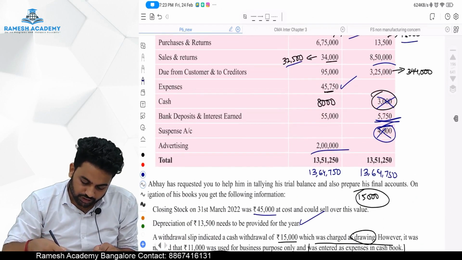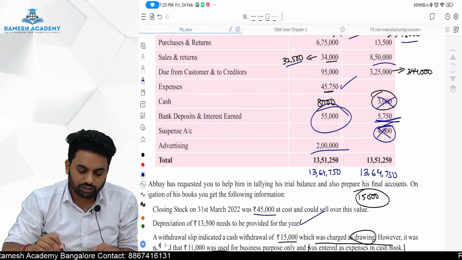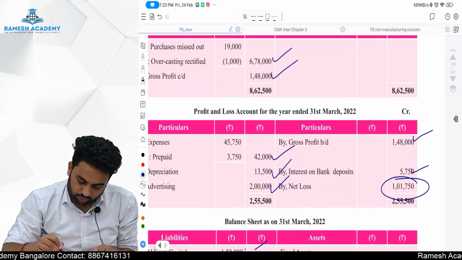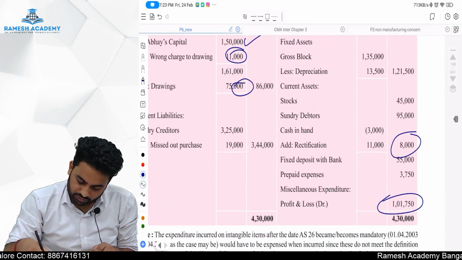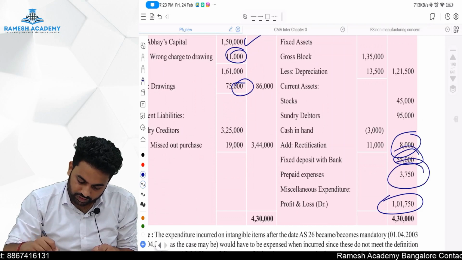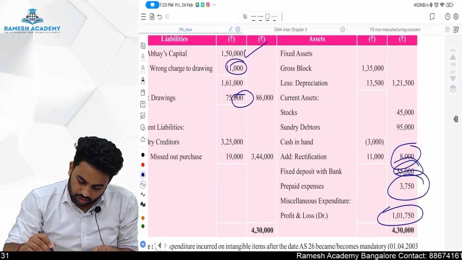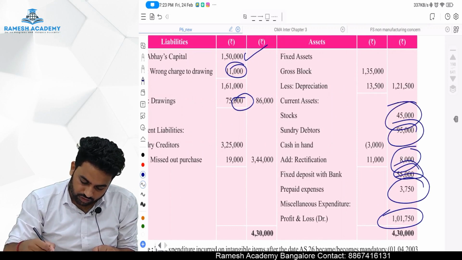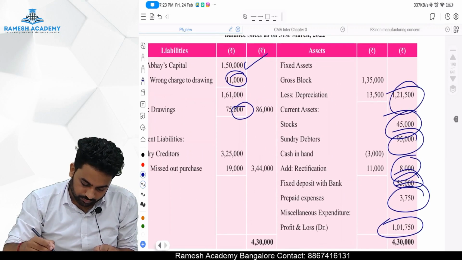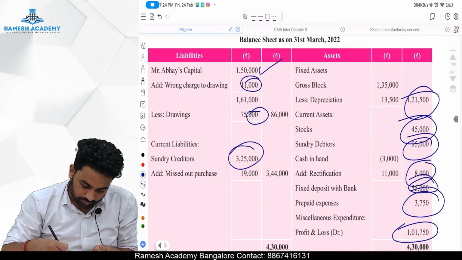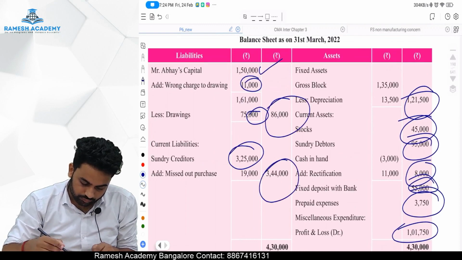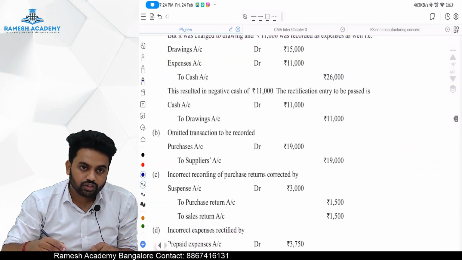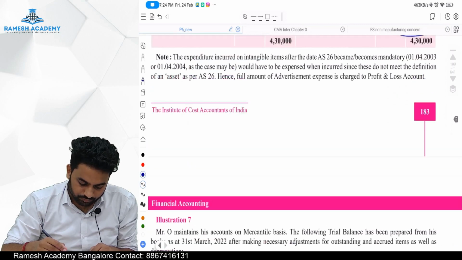There is a fixed deposit of 55,000. So FD of 55,000, prepaid expense of 3,750. Sundry debtors 95,000, stock 45,000. This is also done. That's it. Our balance sheet will match.